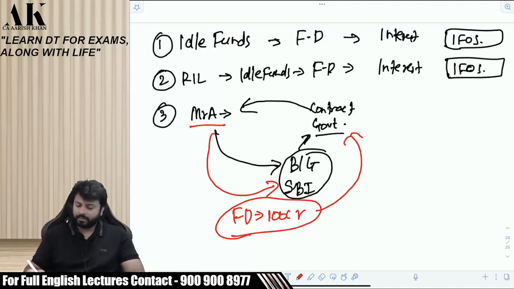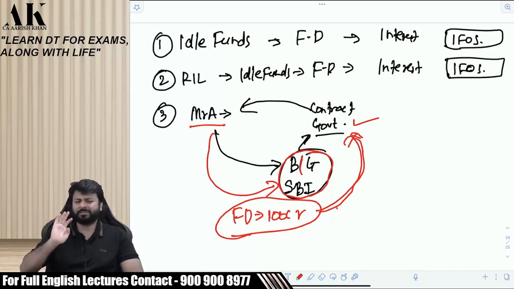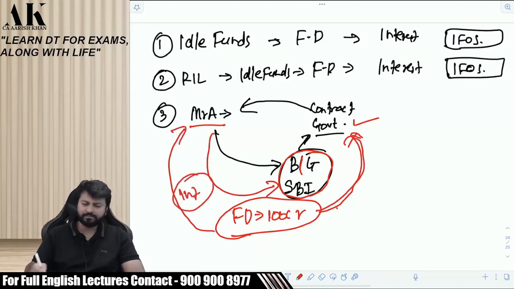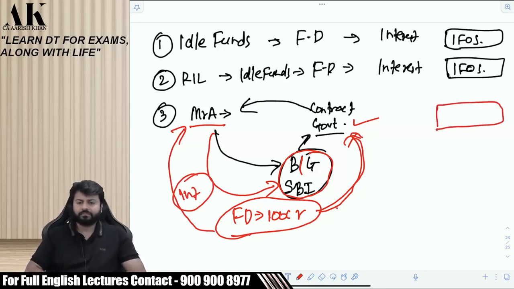Therefore, what does he do? He goes to SBI, makes an FD of 100 crore and gives a bank guarantee in the name of the Government of India, so that he can get the contract. This is just to gain the confidence of the other person, nothing else. So now he is earning some interest out of this FD. Where will this interest go? Please tell. Where will this interest go?